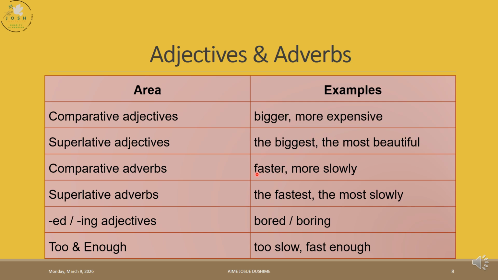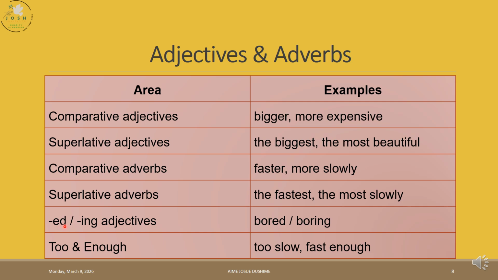Except for hard, which is the same for adjective and even for adverb, and even fast. Fast can be an adjective and can also be an adverb. For other ones, we just say more. Faster than, more slowly. Superlative, the same structure is followed: the fastest, the most slowly.